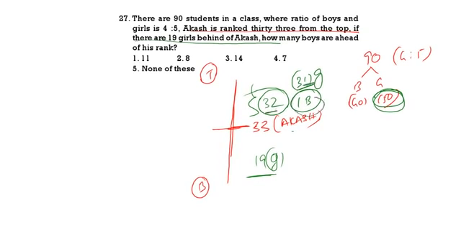How many boys are ahead of Akash? That means above Akash how many boys are there? Only 1 boy is there ahead of Akash. So how many boys are ahead of his rank? Here the answer is none of these. Only 1 boy will be there ahead of Akash. That answer we don't have, so it is none of these. Next.